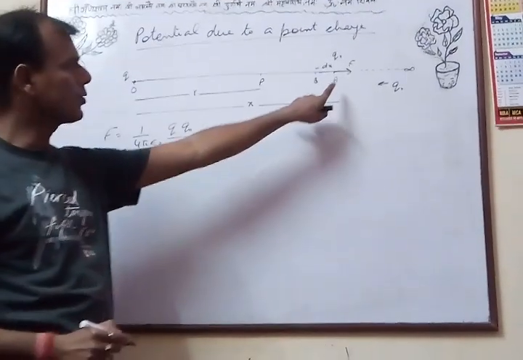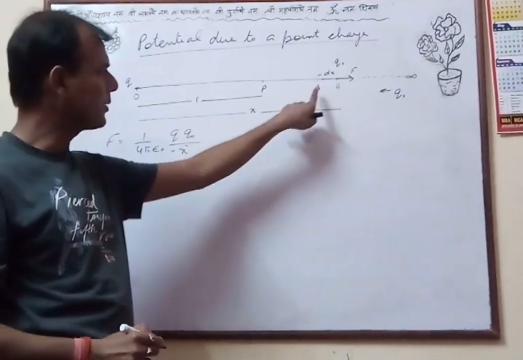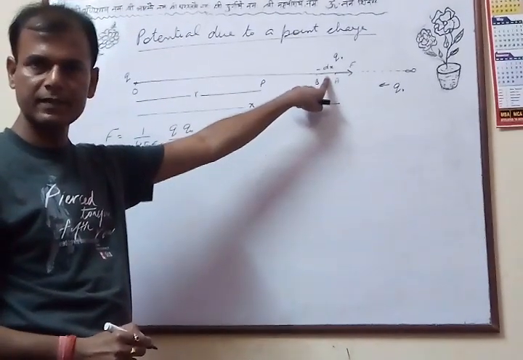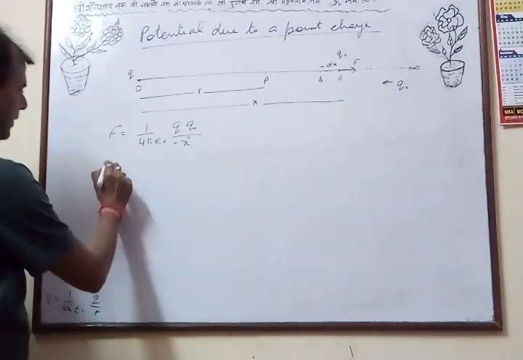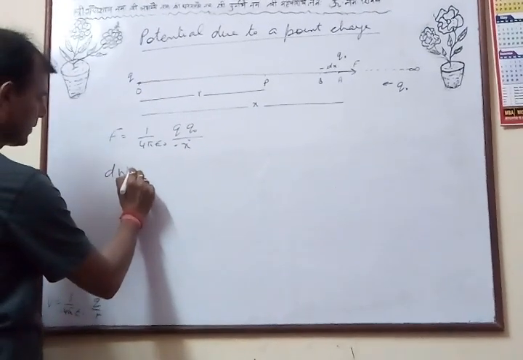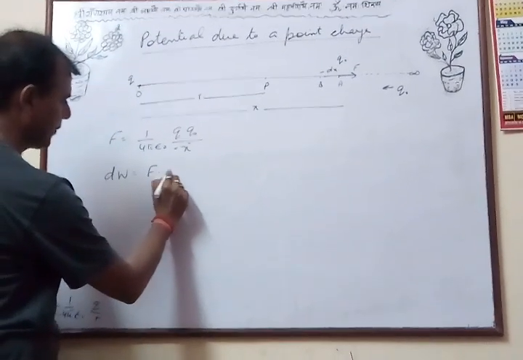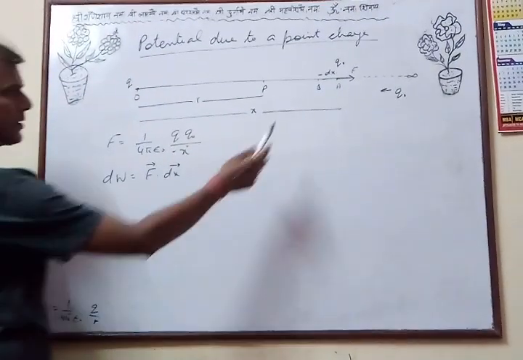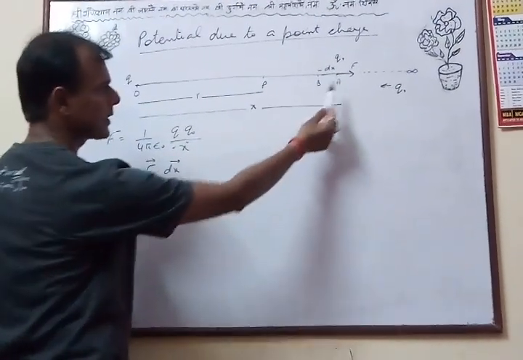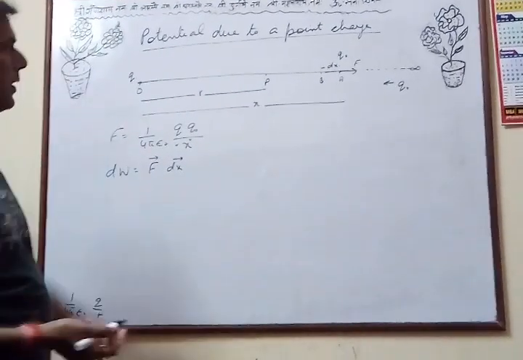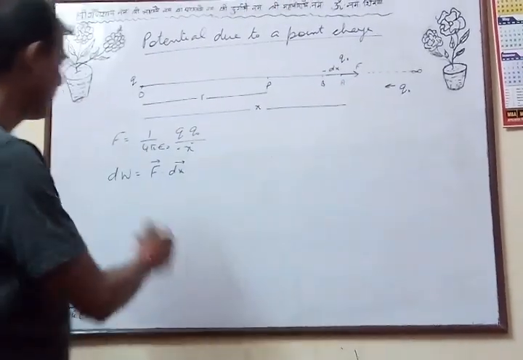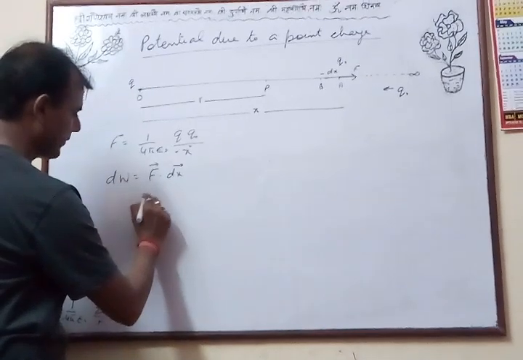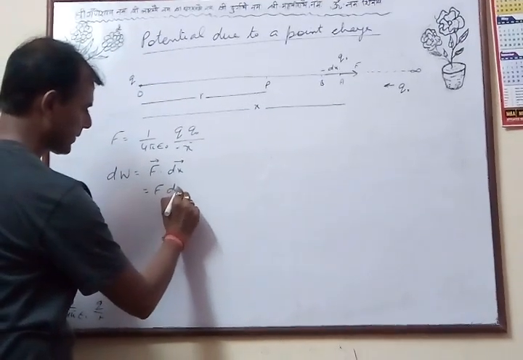Now if the test charge Q0 is displaced to point P by a small distance dx, then the work done dW is equal to F dot dx. The direction of F is towards right and displacement is towards left. The angle between them is what? It's 180 degrees. Therefore, F dot dx will be F dx cos 180.